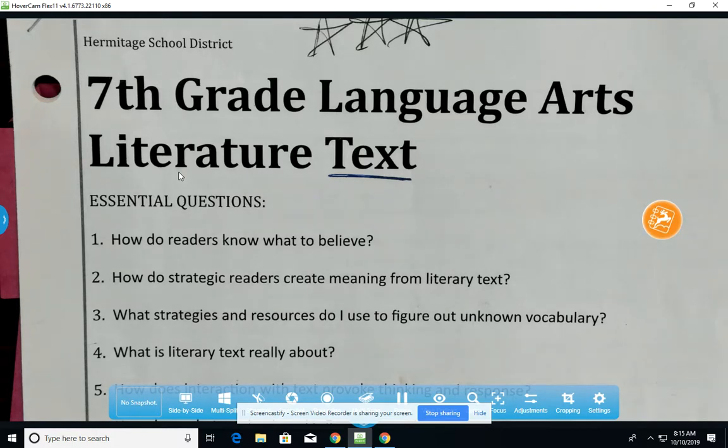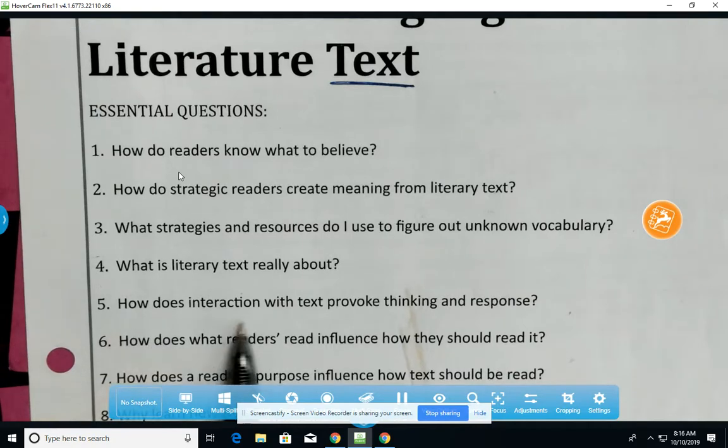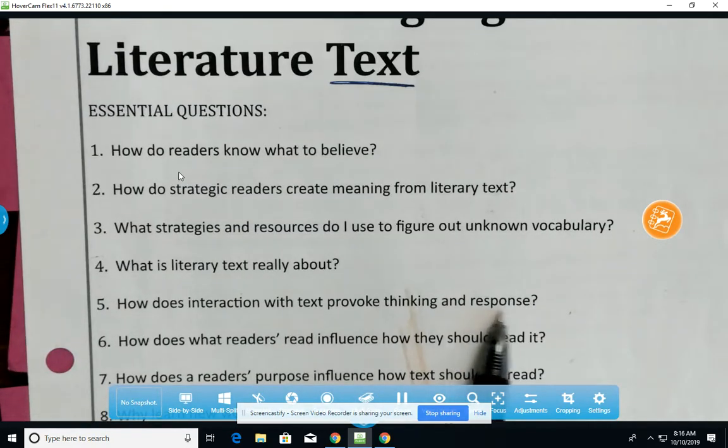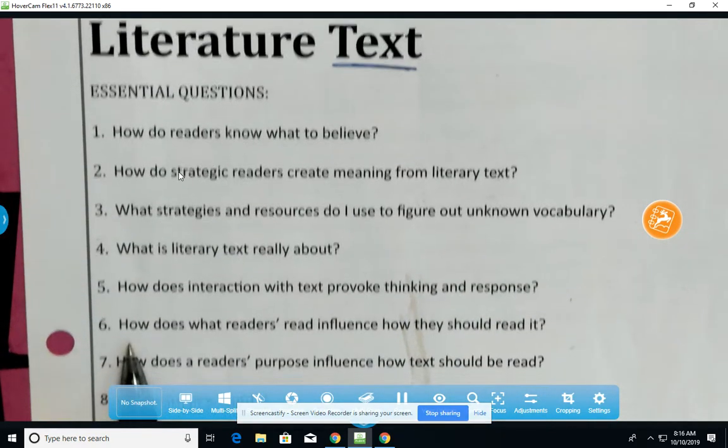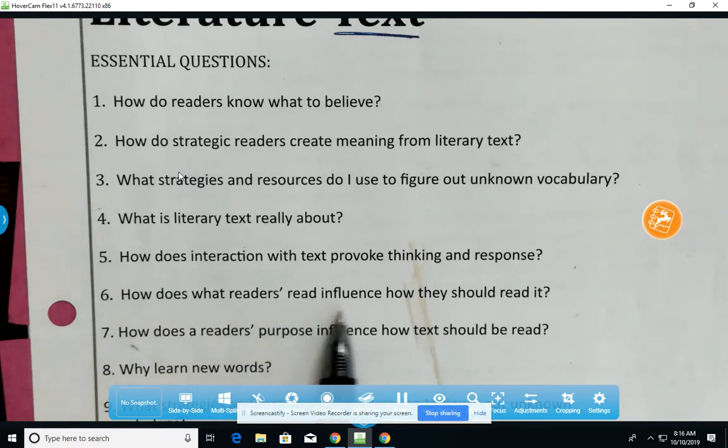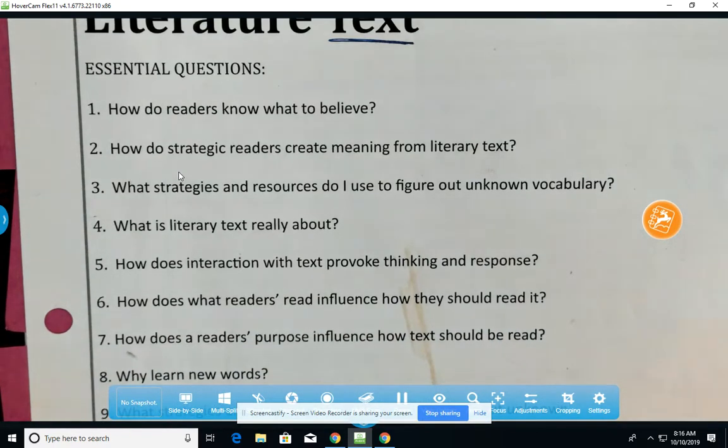Today we're going to look at essential question number 1, how do readers know what to believe? Number 3, what strategies and resources do I use to figure out unknown vocabulary? Number 5, how does interaction with text provoke thinking and response? And number 6, how do what readers read influence how they should read it?